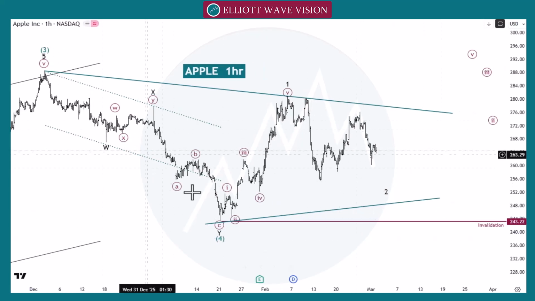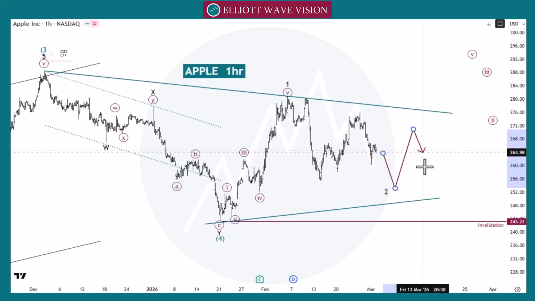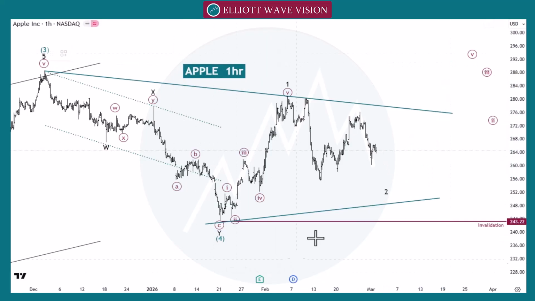We can count this move as A, B, wave C, wave D and E like this. Then market will go towards the next point. So for the bullish side, we need to wait for the classic trading level pattern at 280. In lower time frame, we can go towards the next point like this. After this wave C, we need to wait for the classic pattern at 265 like arrival, reaction, first high above level A, B and C.